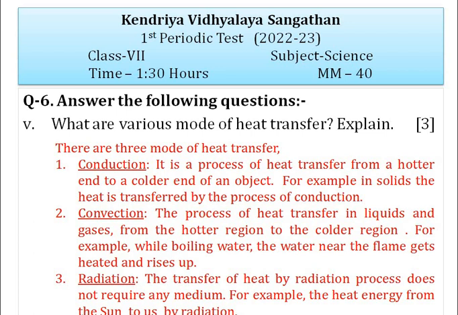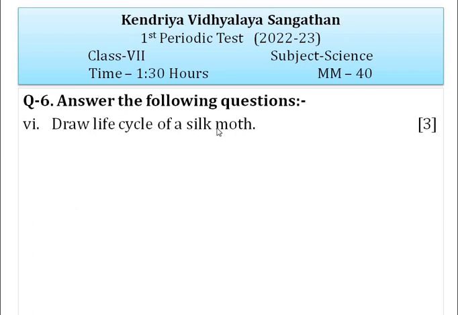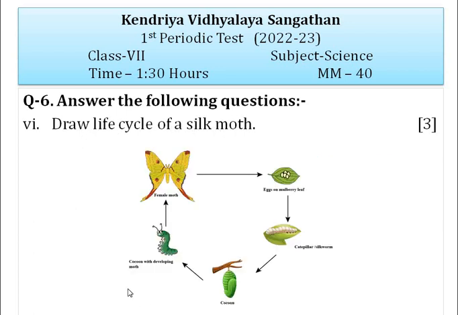Draw the life cycle of silk moth. This is the life cycle of silk moth. Start from here: eggs on mulberry leaf. Then next, caterpillar, silkworm. The third becomes cocoon. Fourth, cocoon with developing moth. And finally, female moth. So this is the life cycle of silk moth.